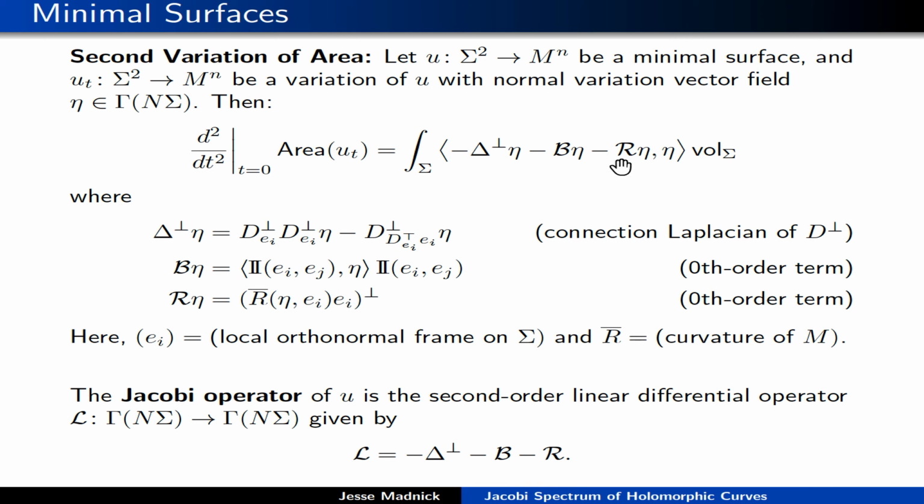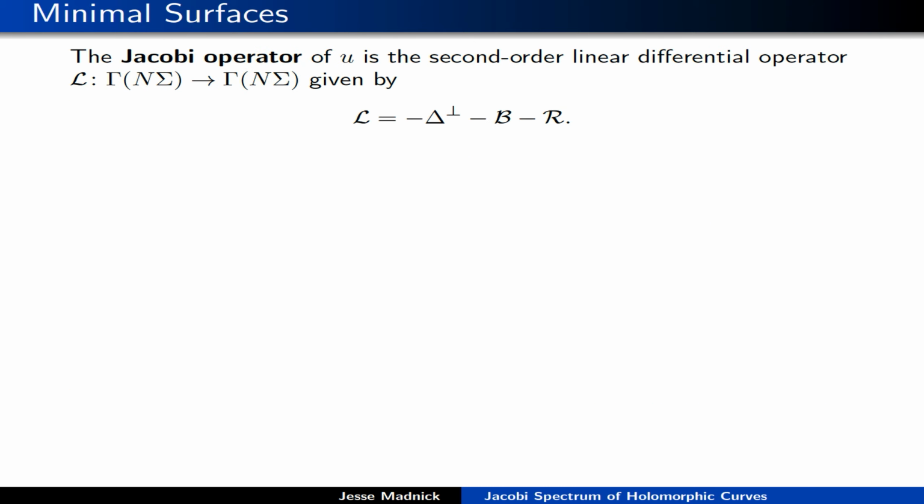We're going to call it the Jacobi operator. So this is the Jacobi operator of the minimal surface U. Okay, it is a second-order linear differential operator. It inputs normal vector fields and outputs normal vector fields. So we'd like to study this operator. So how will we do that?